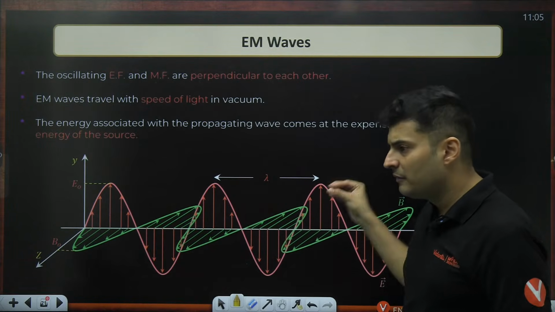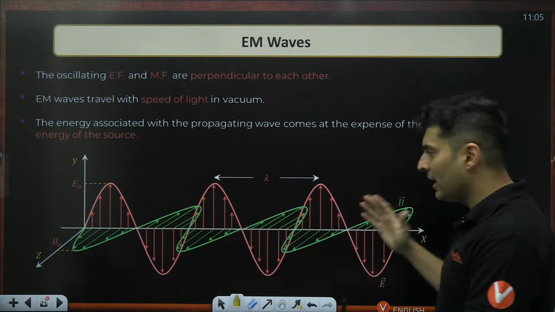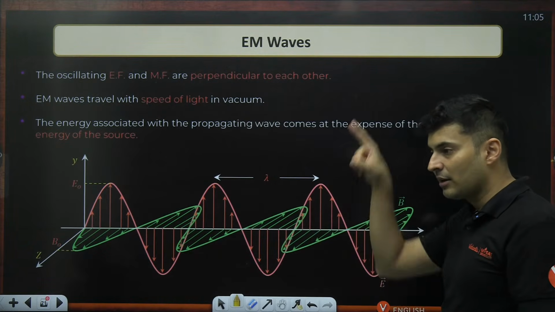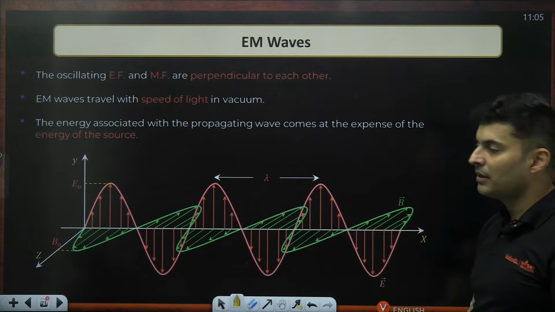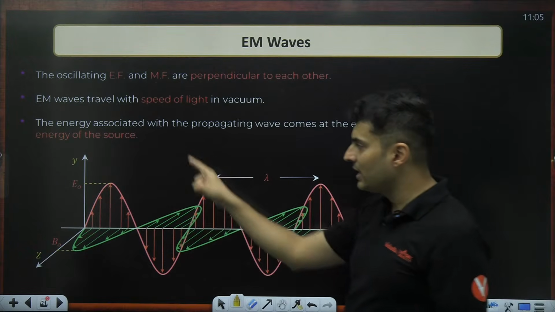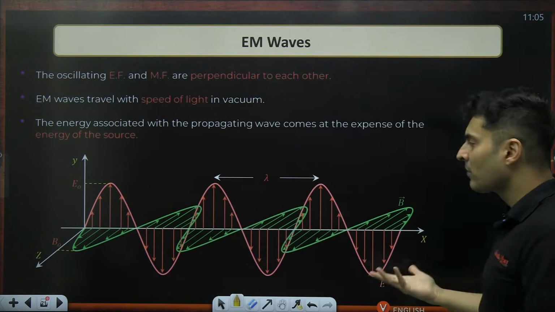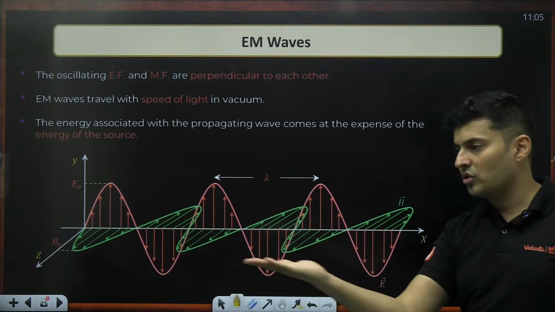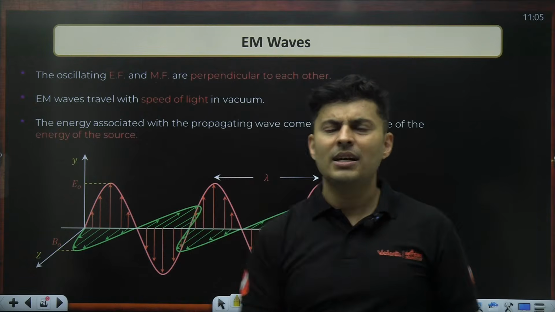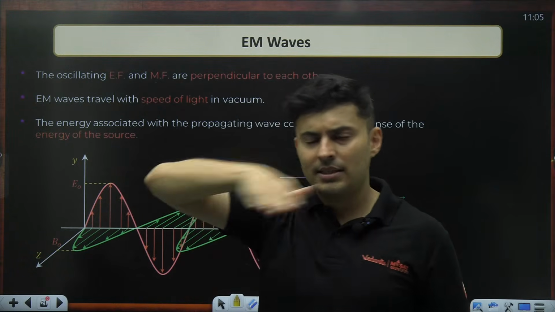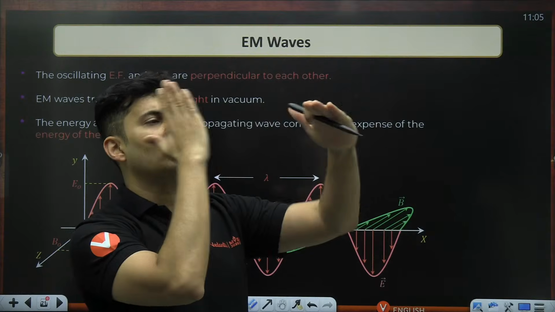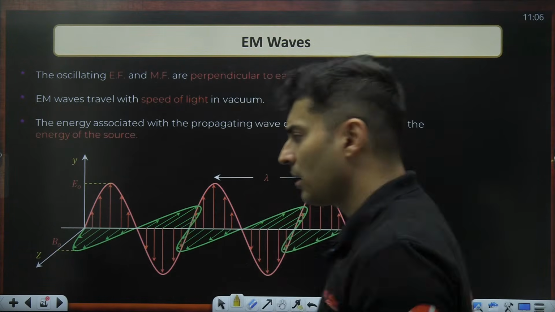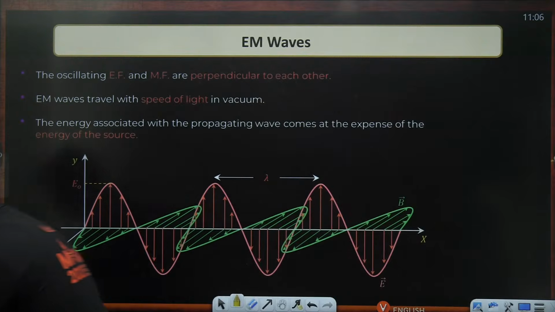Wavelengths, speeds, frequencies are the same, and they are also going to go in the same direction, just that the variations are going to happen in mutually perpendicular directions. So if electric field oscillates in the xy plane, for example, the magnetic field will oscillate in the xz horizontal plane. If it oscillates like this, the other thing will oscillate like this, always in mutually perpendicular planes, right? Very good, Vedan.